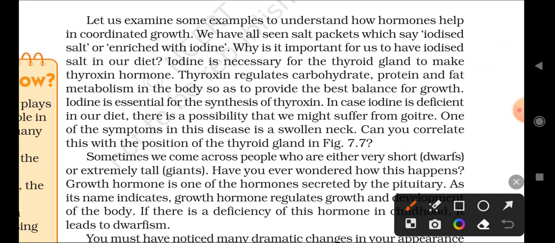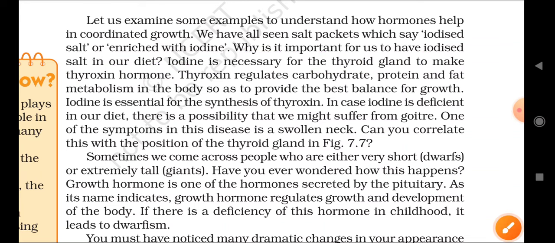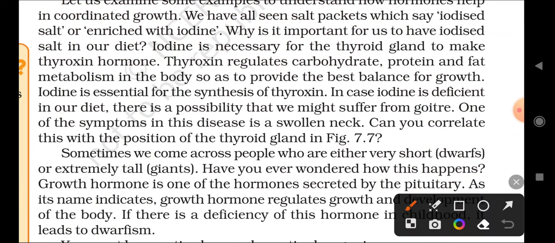Here you will study why it is important to have iodized salt in our diet, meaning what we are eating. It is important because iodine is necessary for the thyroid gland to make the thyroxine hormone. Remember that the thyroid gland contains the thyroxine hormone.